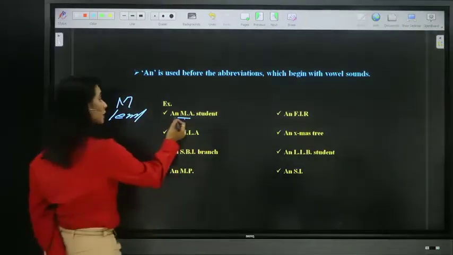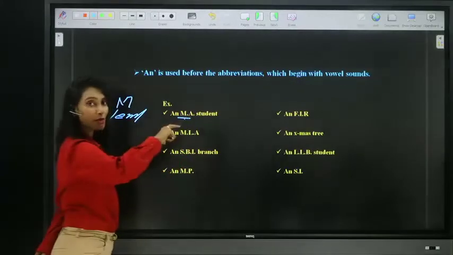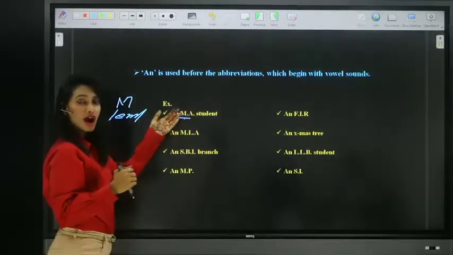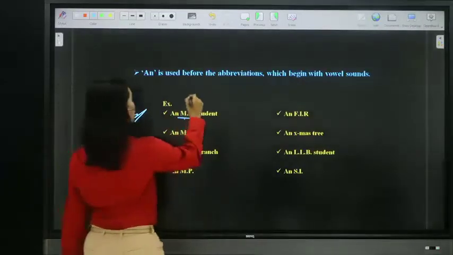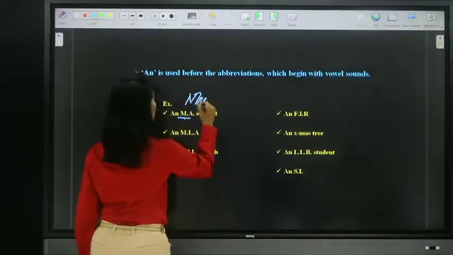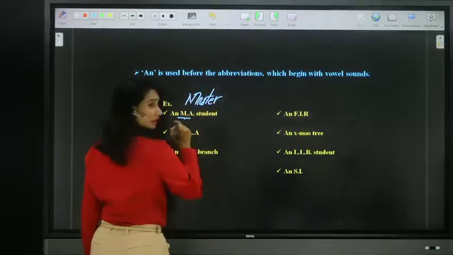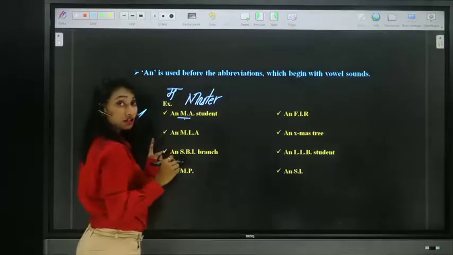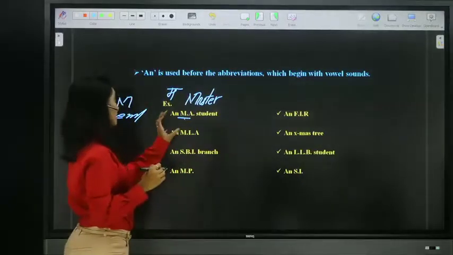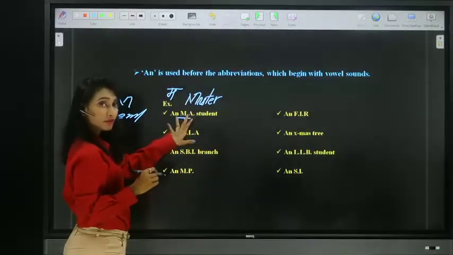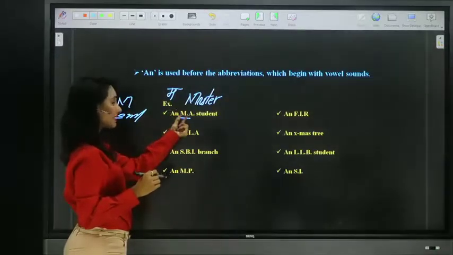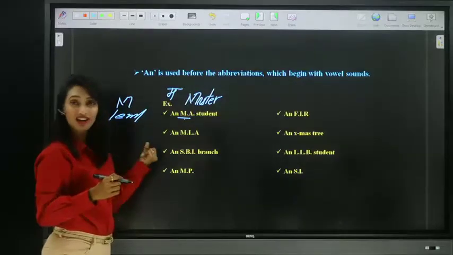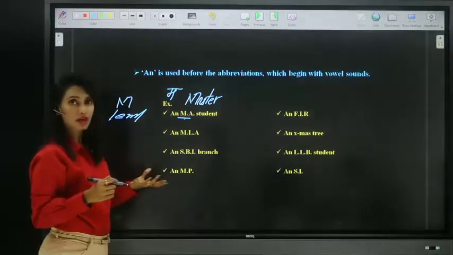But if you pronounce it in the full form, like MA student, Master of Arts, "master", the sound is "ma", which is a consonant, so you have to use a. But when it is in abbreviated form, we are pronouncing it with the letter, and this letter M is pronounced not in a consonant but in a vowel sound.